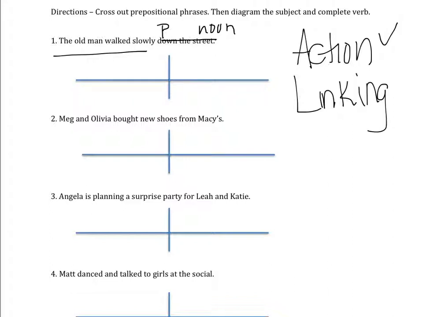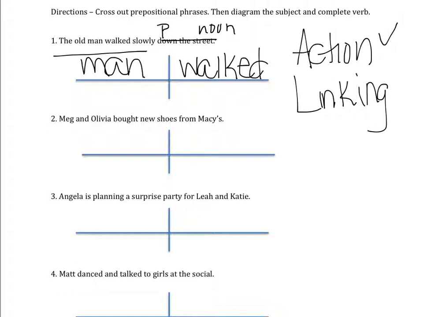What is the action? Walked. So I'm going to put that on the right. Then I can ask myself, who walked, to find the subject? The man. There's your answer. You don't need to put old because old is just an adjective describing the man. We're looking for the simple subject or subjects.